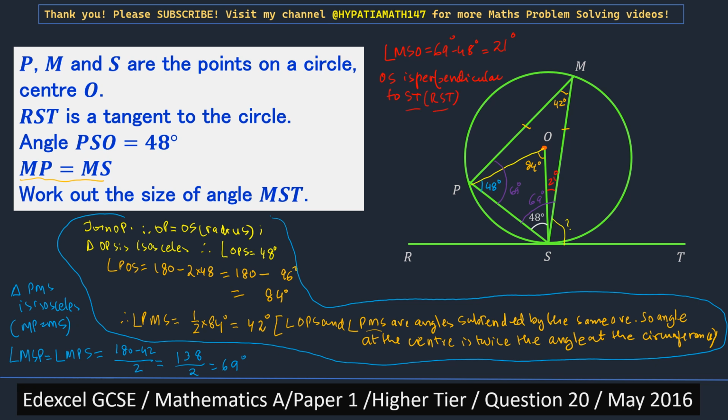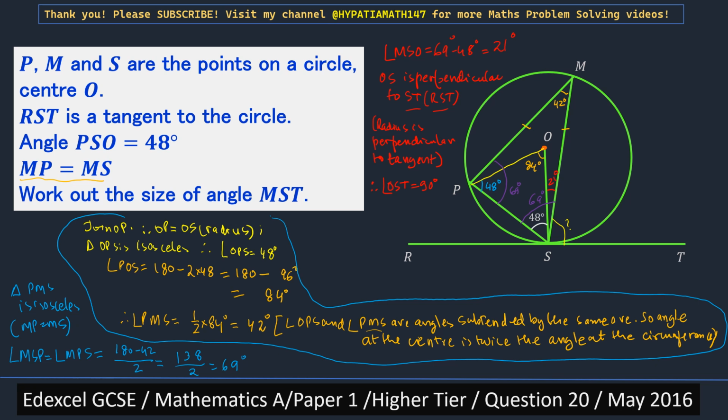The reason is radius is perpendicular to tangent. So angle OST equals 90 degrees.